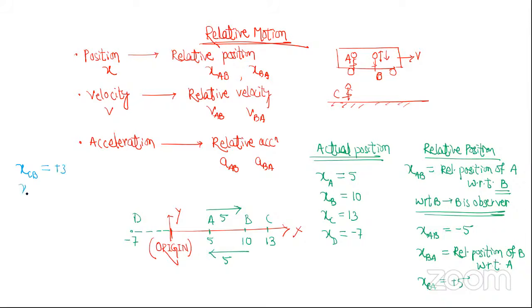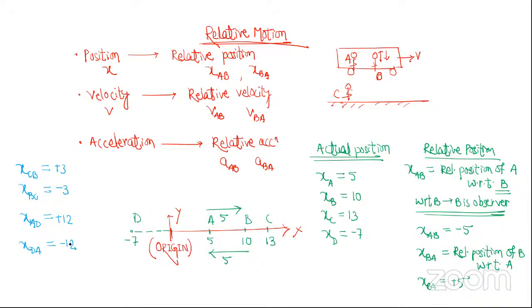Correct. Tell me XBC. -3. Correct. Acha. Tell me XAD. +12. Yes. Tell me XDA. -12.